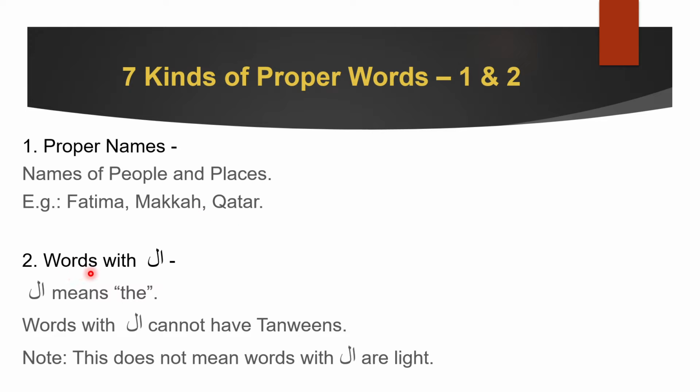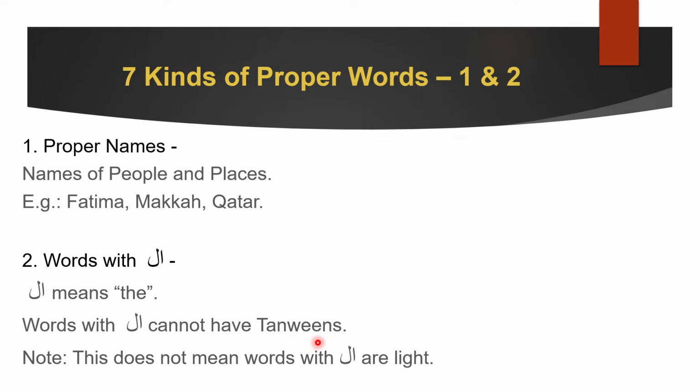Next we move on to words with al. Now we have already been introduced to al before. We talked about al in previous lectures, but now we know that al means the. When we tell the to something, we are specifying it. Like I told you in the previous slide, the teacher means I'm talking about a specific teacher. The girl, I'm talking about one specific girl. It's not everyone, right? The words with al cannot have tanweens.